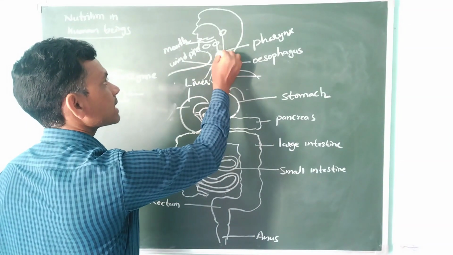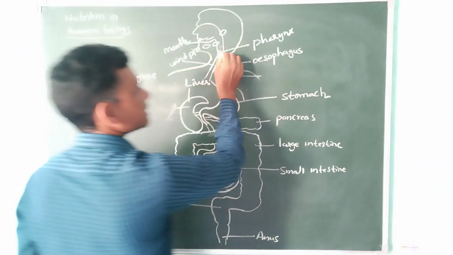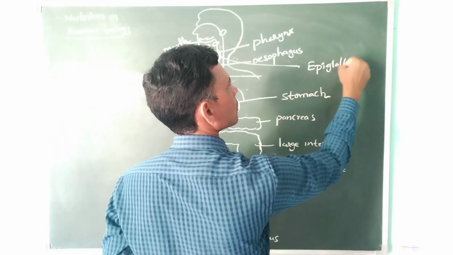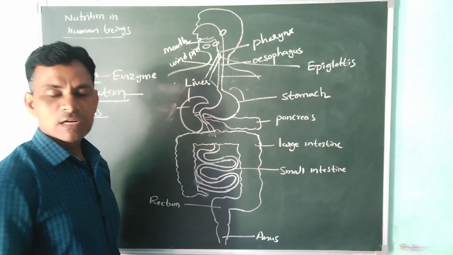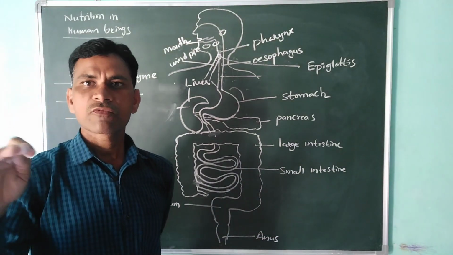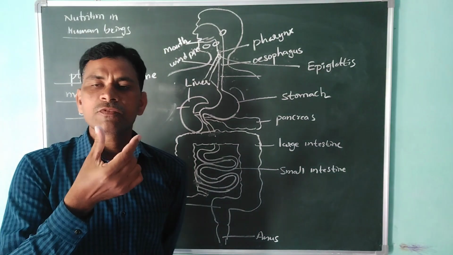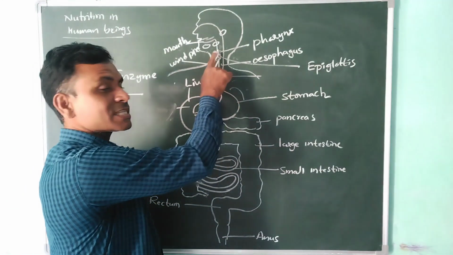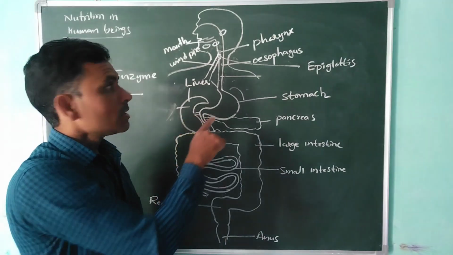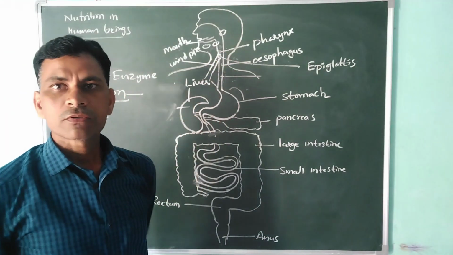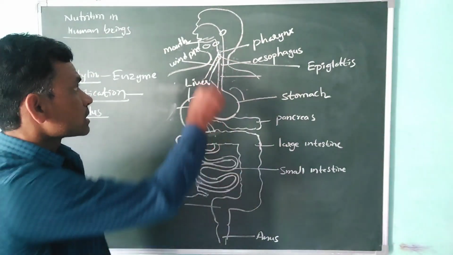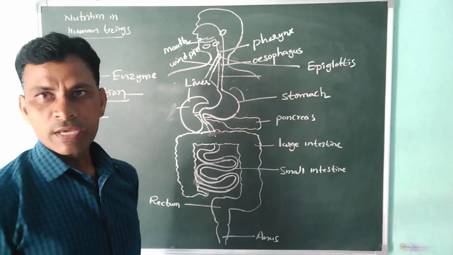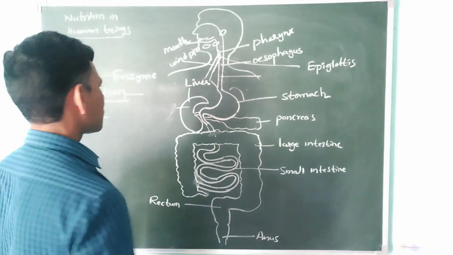Here one flap-like structure is present. This is called the epiglottis. What is the function of the epiglottis? The epiglottis closes the windpipe during food swallowing. When we are swallowing, the flap-like structure closes the windpipe, and the food enters the esophagus. Okay, here this is clear. Next, the esophagus: how does the bolus move in the esophagus?